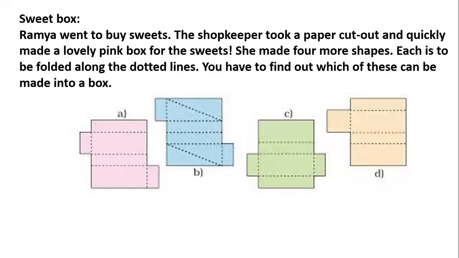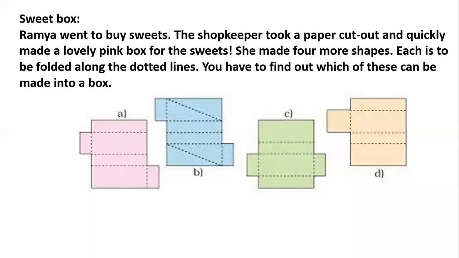Yeah. Look at this question. Ramya went to buy sweets. The shopkeeper took a paper cutout and quickly made a lovely pink box for the sweets. She made 4 more shapes. Each is to be folded along the dotted lines. You had to find out which of these can be made into the box. A, B, C, D, 4 shapes are there. Out of 4 shapes, which can be made into a cuboid, you have to fold along the dotted lines.